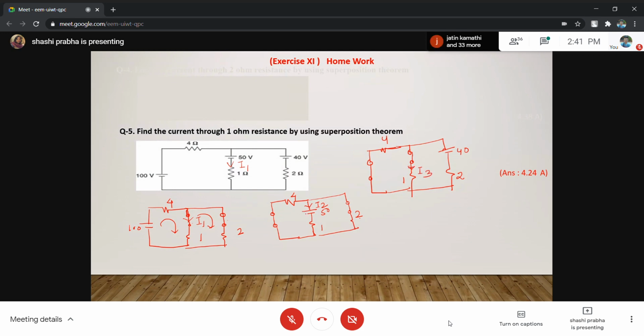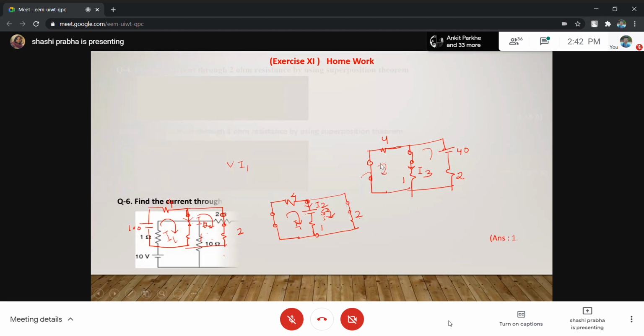I1, I2 and I3. If you have any problem, please go for loops. Using loops find the current in this branch, which is I. What is this current? If you consider this as I1 and this as I2, this is I1 minus I2. What is this current? Again it is I1 minus I2, and all three currents will be added. The current from this response, this response, and this response will be added.